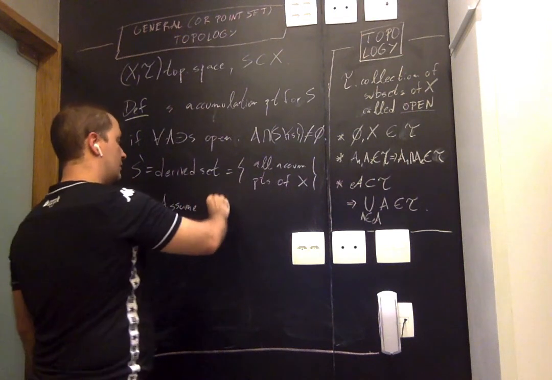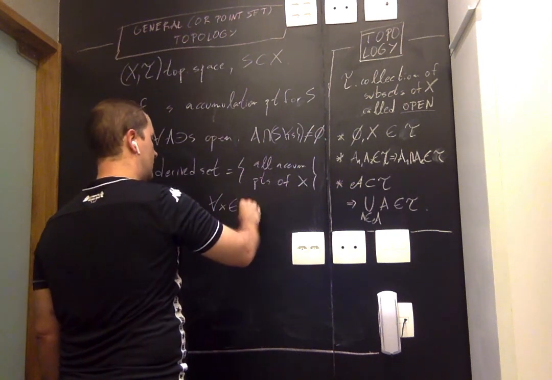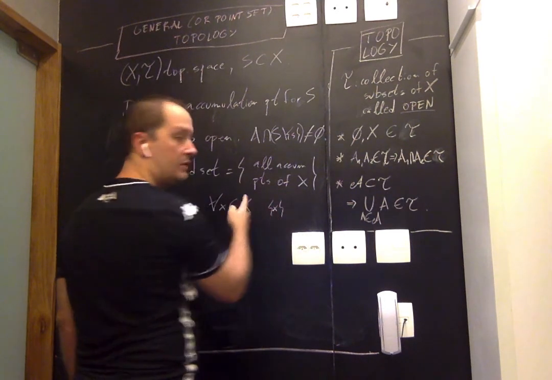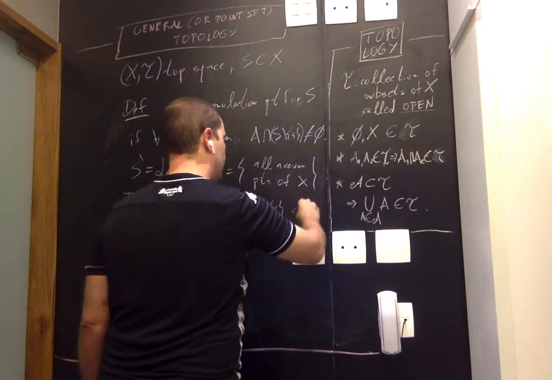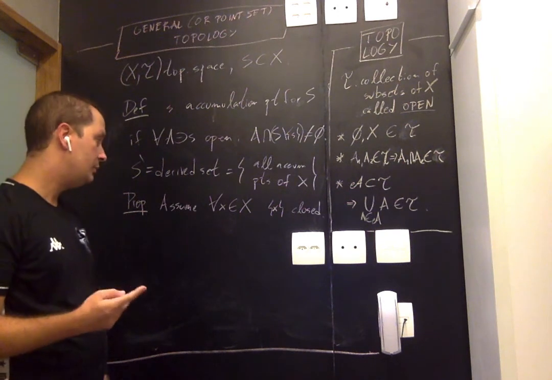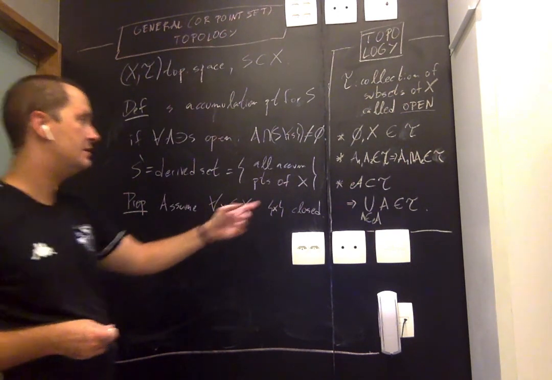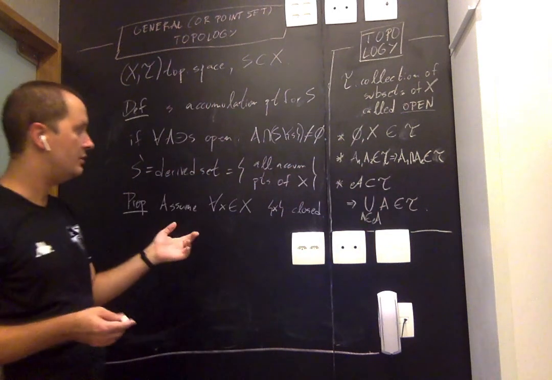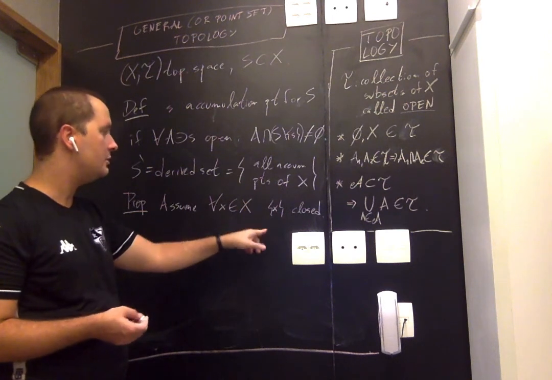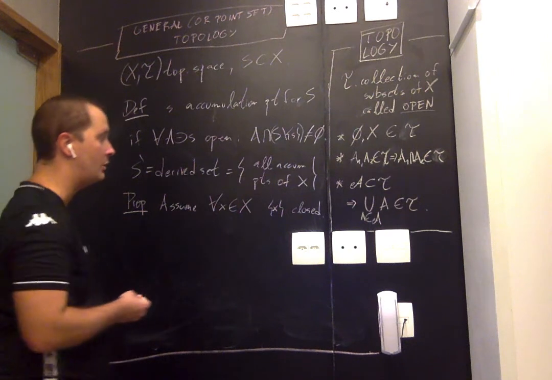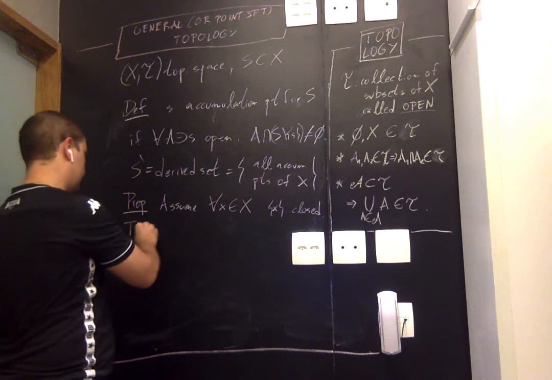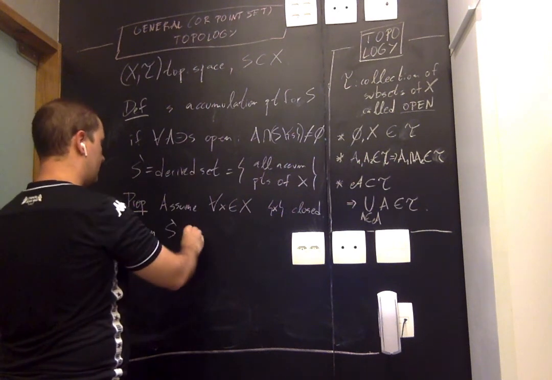Assume that for all x in X, the unitary set containing x is closed. Remember that we saw one example today of a topology that just had two sets, the empty set and X. Those are the only open sets. So in such topologies, this may not be true. If capital X has more than one element, then this is not going to be true. But assume that your topology has this property, that all unitary sets are closed. Then S prime is closed.